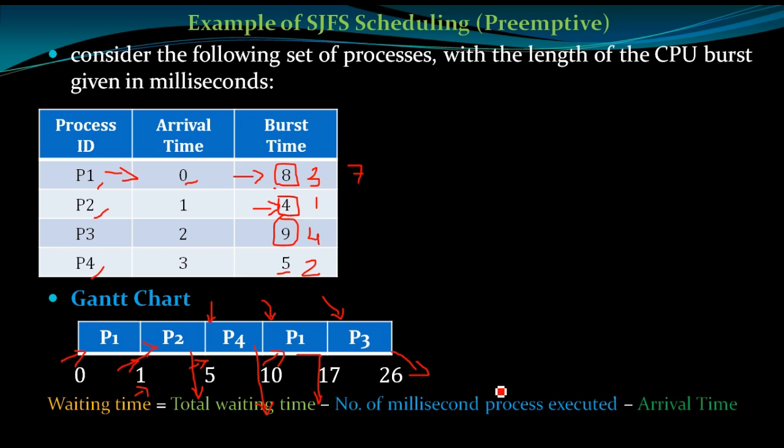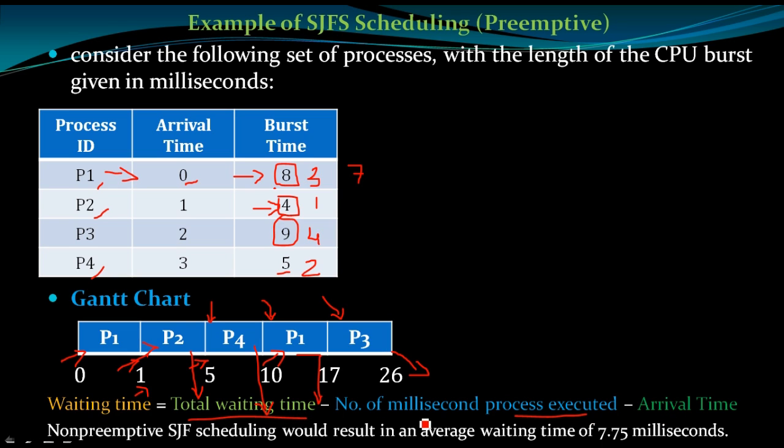Waiting time is calculated based on this formula: total waiting time minus the number of millisecond the process executed. Right now P1 has already executed 1 millisecond. So the formula is: total waiting time minus number of millisecond the process executed minus its arrival time. Okay.